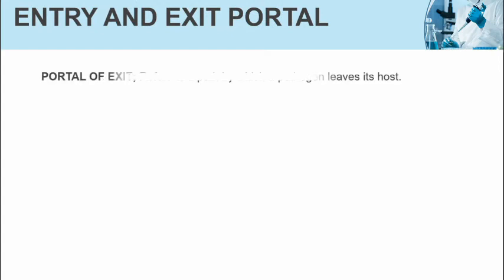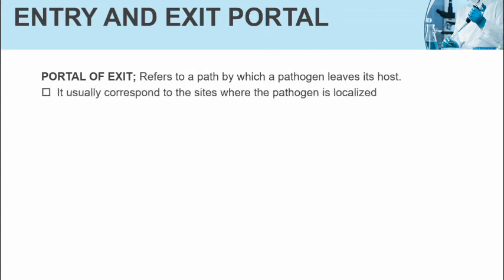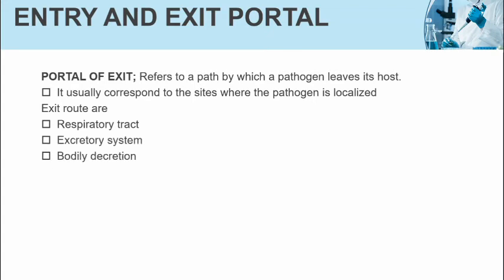Portal of exit refers to a path by which a pathogen leaves its host. It usually corresponds to the site where the pathogen is localized. The exit routes are respiratory tract, excretory system, bodily secretion, blood product, broken skin.